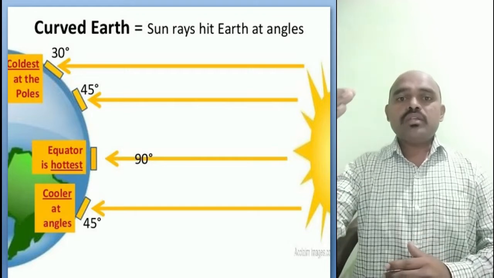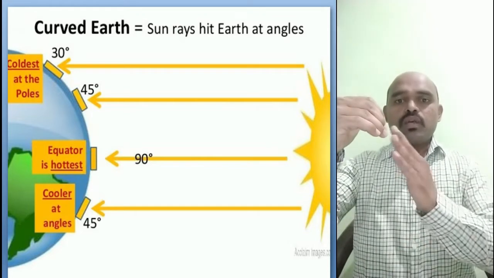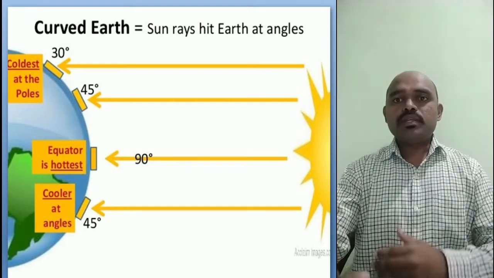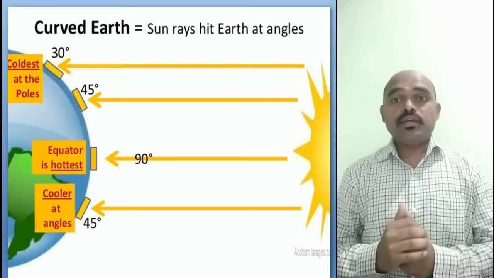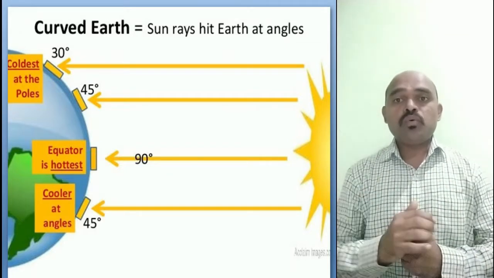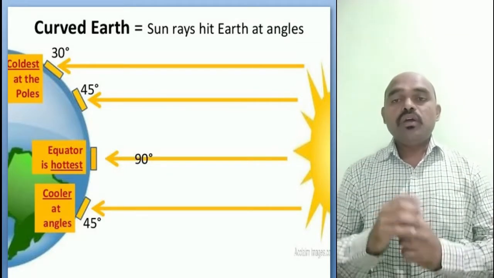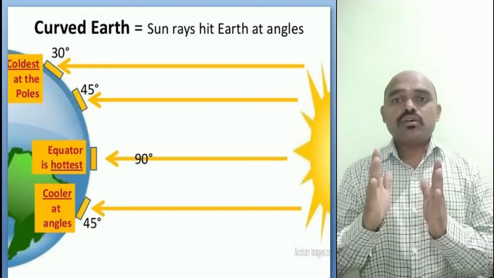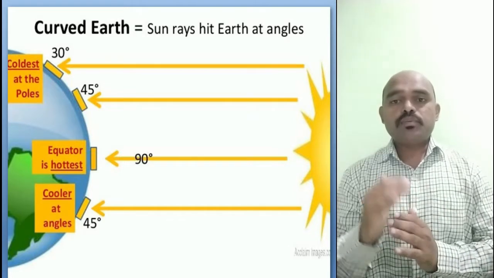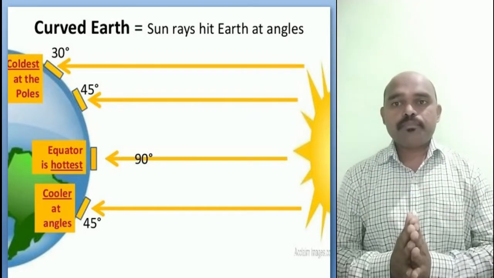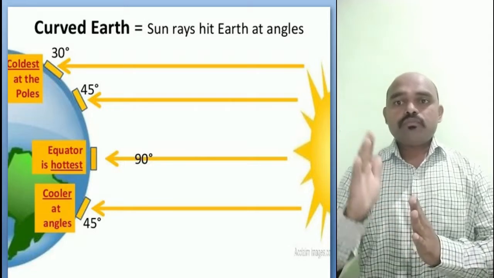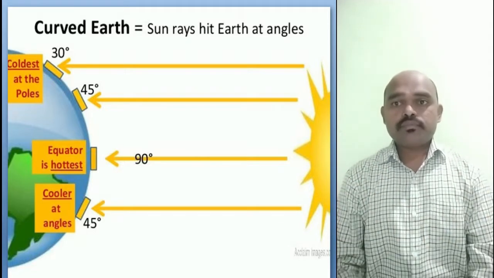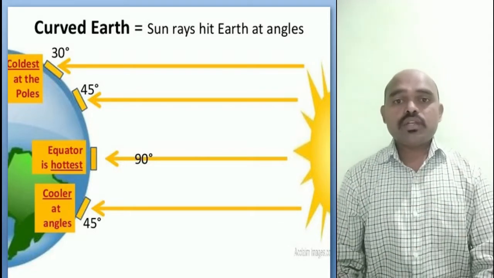So again, as the curve increases, this part basically receives less sun rays, and that is why at the North Pole and the South Pole we have the coldest zone. So the poles basically are the coldest, and the equator is the hottest. Why is the equator the hottest?